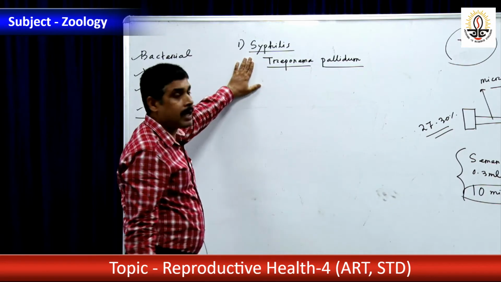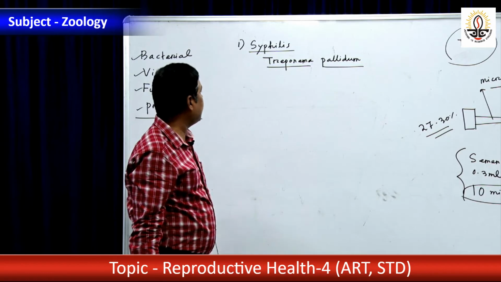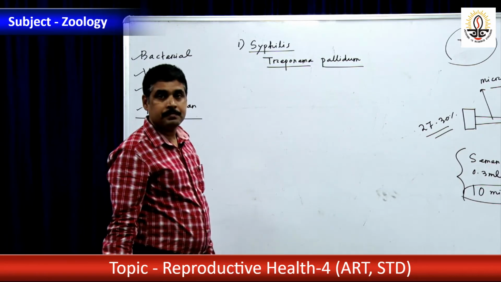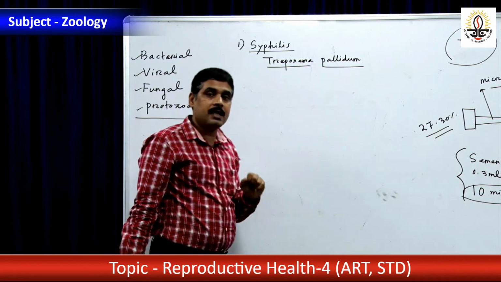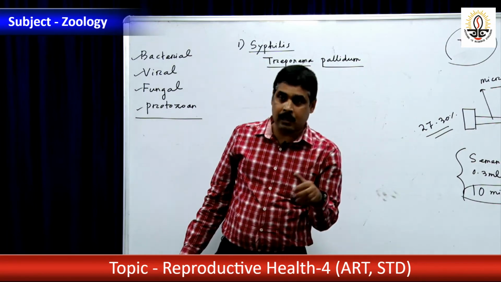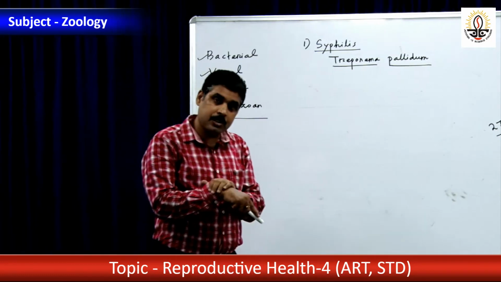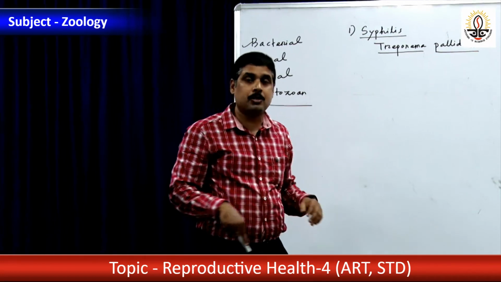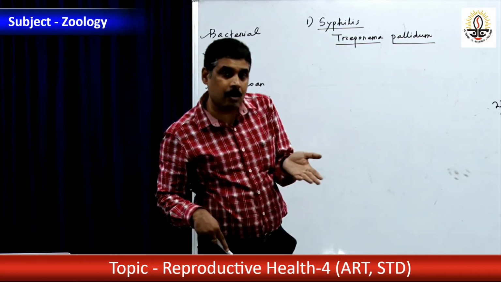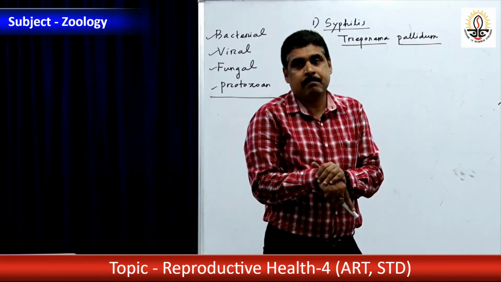So syphilis is a bacterial disease caused by the bacterium Treponema pallidum, and syphilis has 3 stages. In the first stage, there are undilated lesions in the body, a chancre, painless ulcers will appear. These painless ulcers are known as chancre.